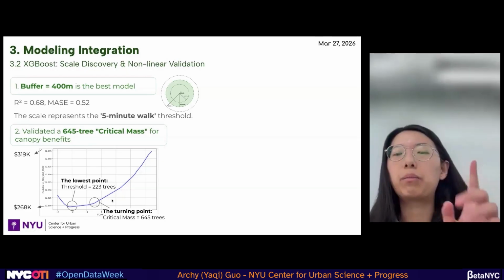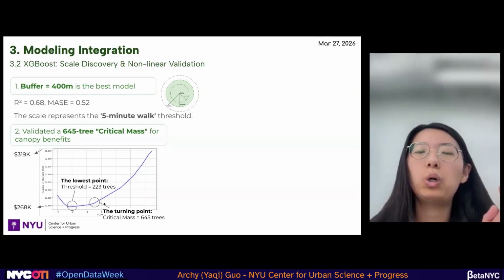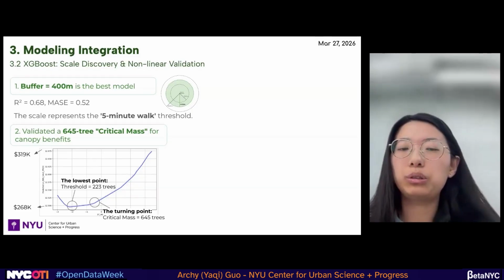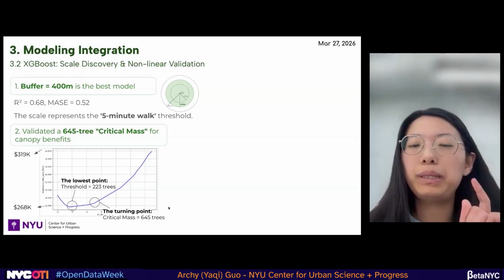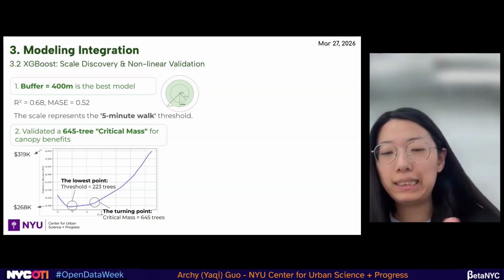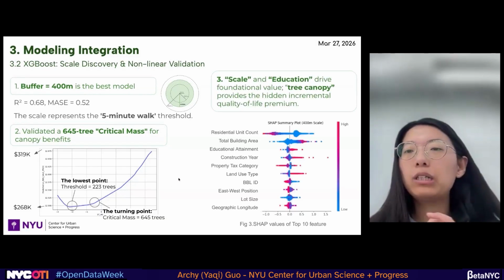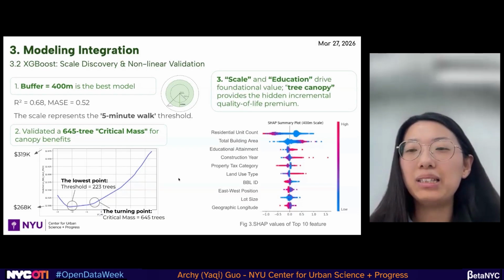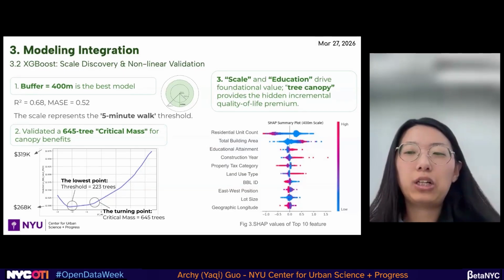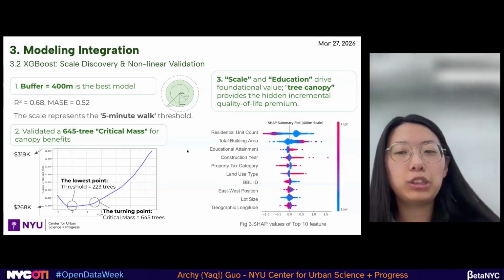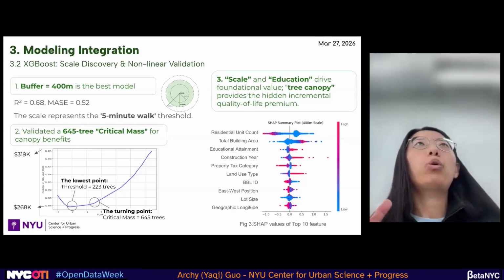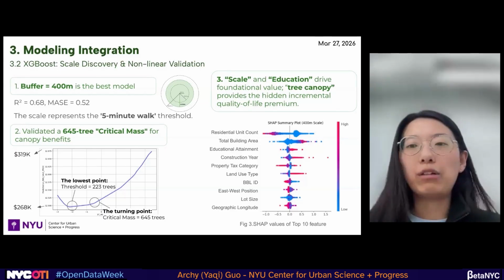And we care about the second number here as a turning point, which means the relationship will turn steep, and which shows the critical mass. The number here is 645 trees. The third thing, maybe you care, maybe you don't. We are predicting the housing price, right? We have so many variables here, so why not just run a SHAP plot to show what are the most important factors for the housing price.